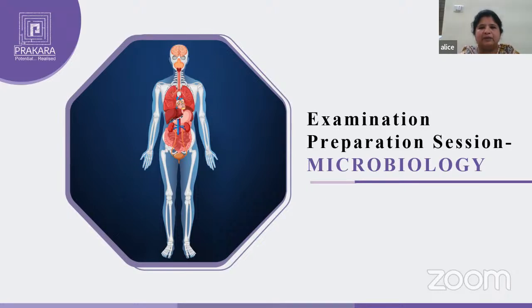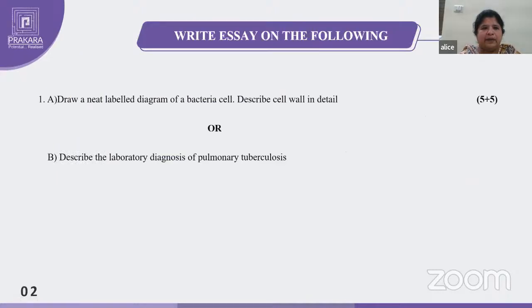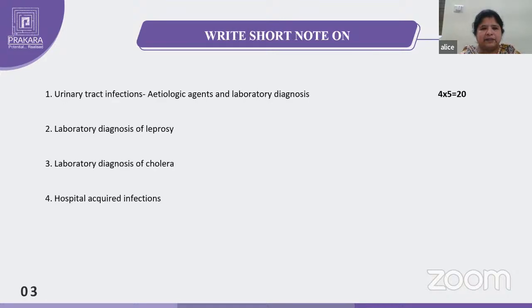So coming to part B, microbiology, if you see the question paper pattern, you may have one essay that carries 10 marks. You have options, in one A and B part will be there. So you may choose one question and you have to answer one question. And coming to the next, in part B, only in microbiology, next 4 questions will be there. 4 into 5, 20 marks. And 10 plus 20, 30.